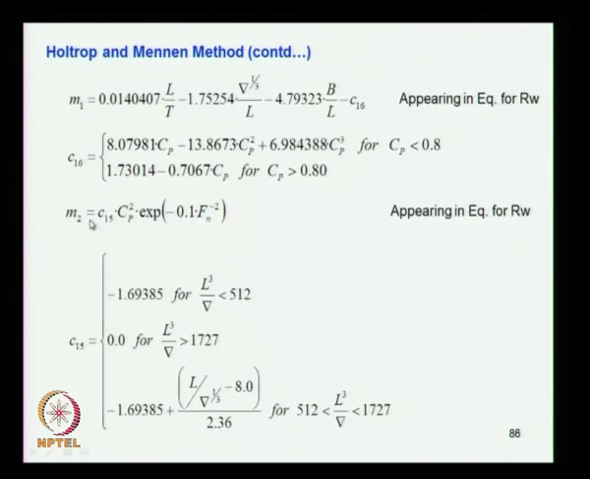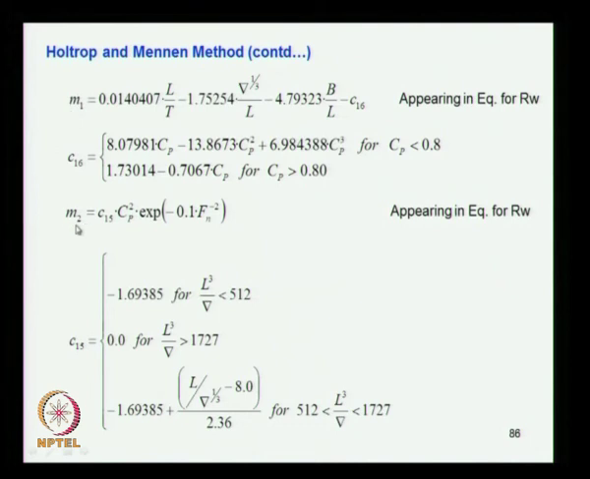M1 and M2, which are required, are also given here. M1 depends again on the length to draft ratio, displacement raised to 1/3 by L, and B by L, then C16. C16 you get from this expression, which depends on the Cp value. If Cp is less than 0.8 use this expression, if Cp is more than 0.8 use this expression. From this you get C16, substitute C16 here, other parameters are known, you get M1.